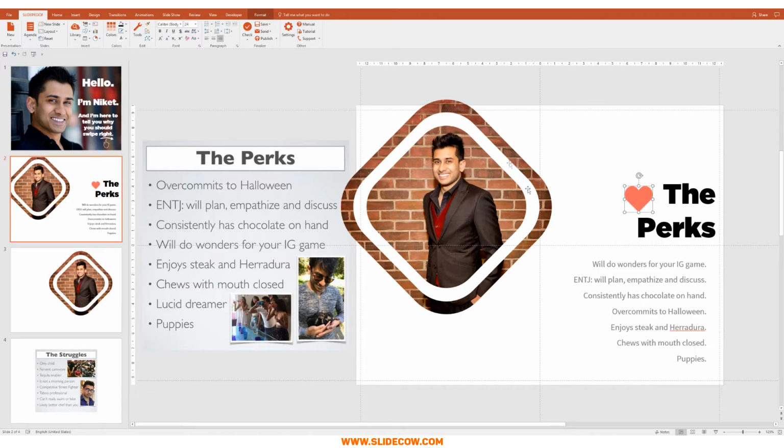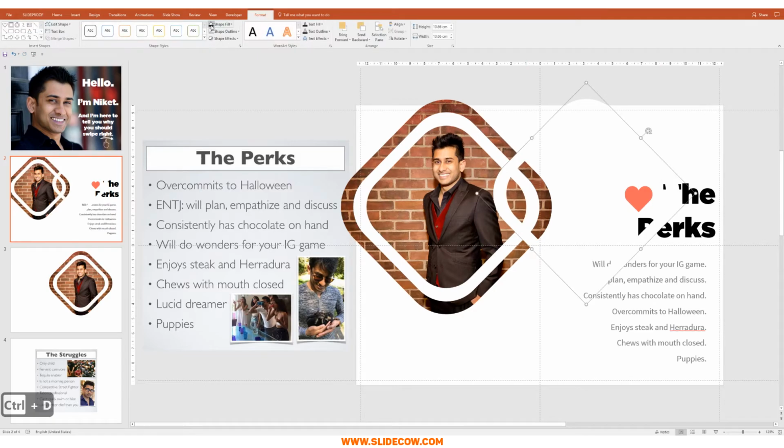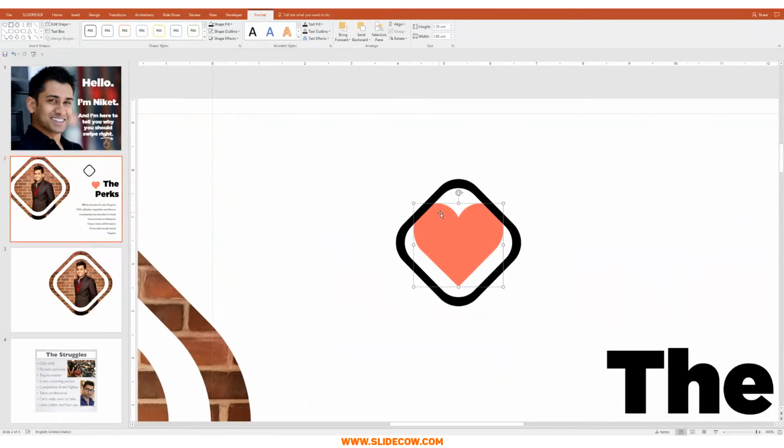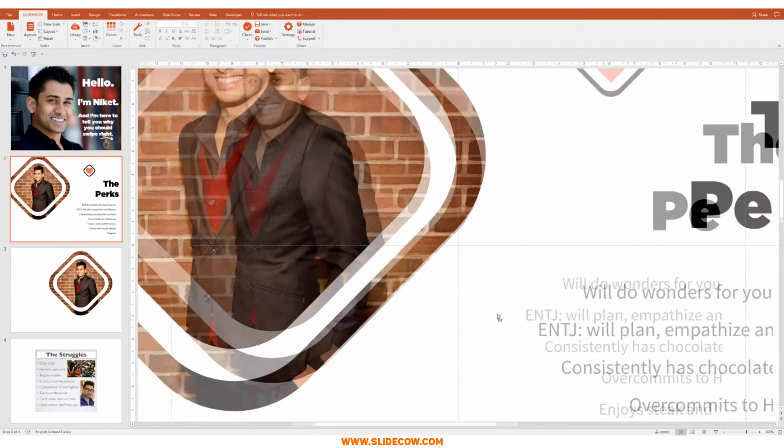Do you remember this shape that we made? What we're going to do is duplicate it. We're going to make it black, and we're going to decrease the size just like that. And we're also going to move the heart inside. So we can just decrease the size of the heart as well. Just move it in the center, position it just right. I think that looks absolutely great.